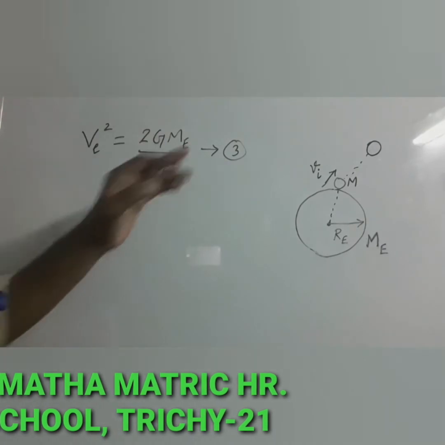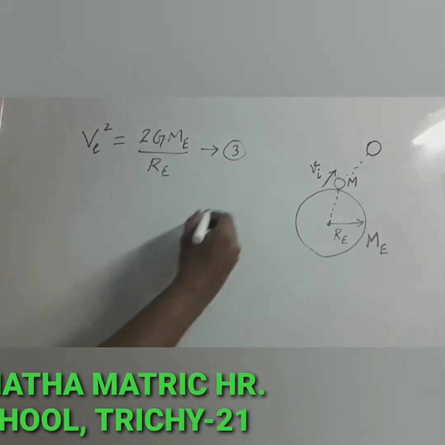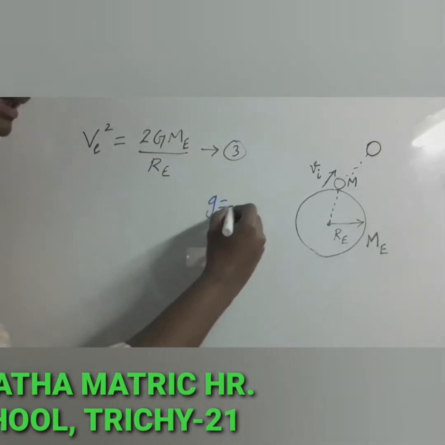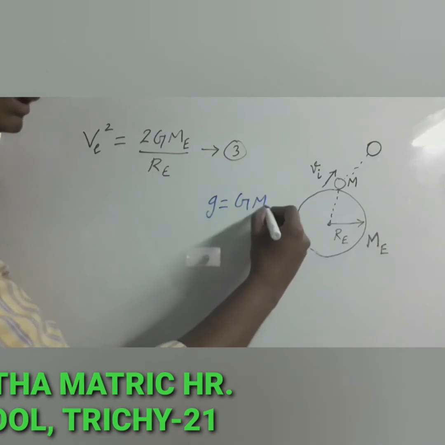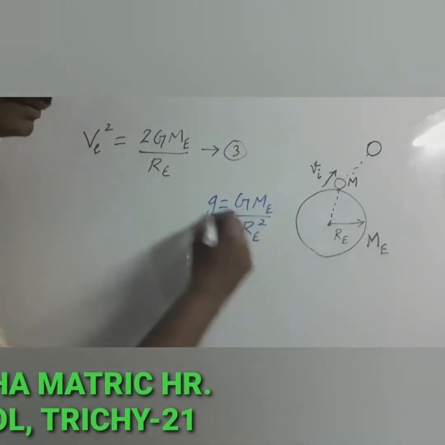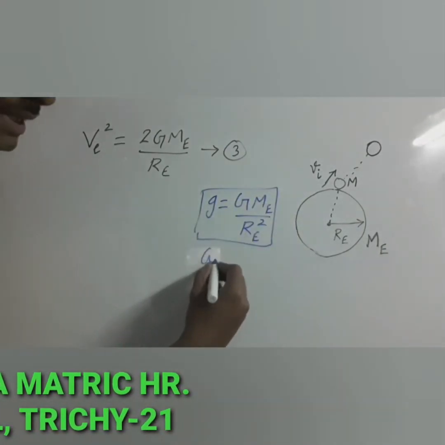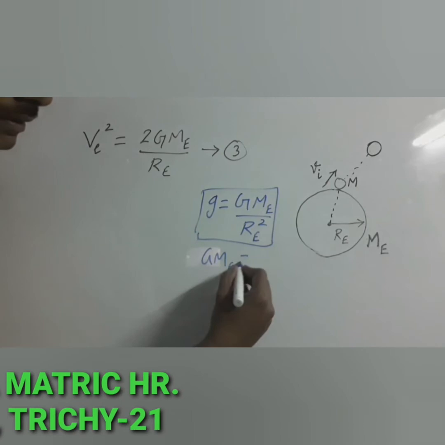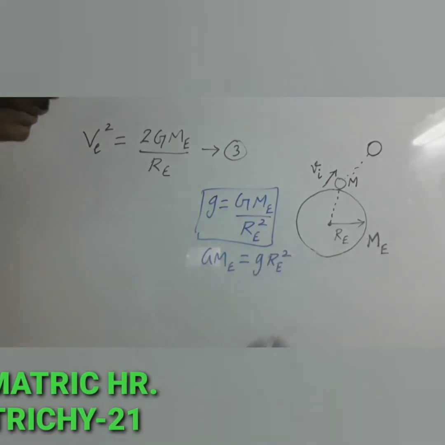Once again, I have written the third equation here. We know the expression for the acceleration due to gravity. What is the value? g is equal to capital G Me by Re square. You can rearrange this expression. What is the value of G Me? It's equal to g Re square.